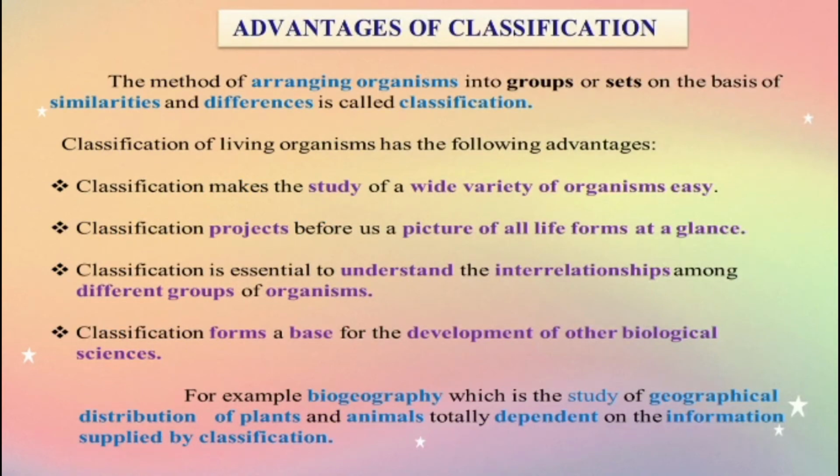Advantage of classification. The method of arranging organisms into groups or sets on the basis of similarities and differences is called classification. It allows study of a wide variety of organisms easily. Yes, we can easily understand the variety of organisms throughout the world, and classification projects a picture of all life forms at a glance. Classification is essential to understand the interrelationships among different groups of organisms. Yes, because we know the mango.